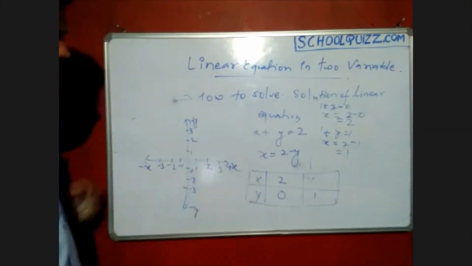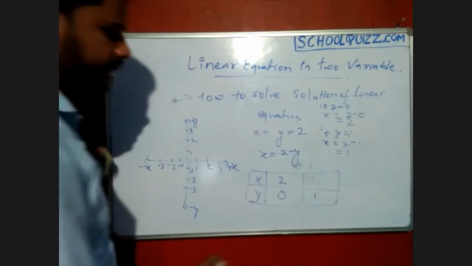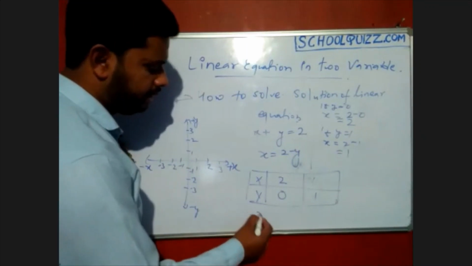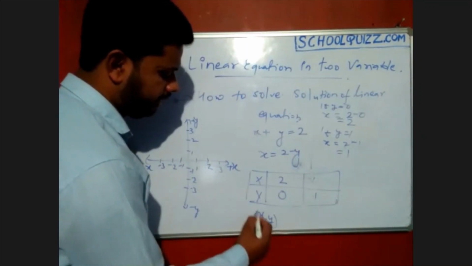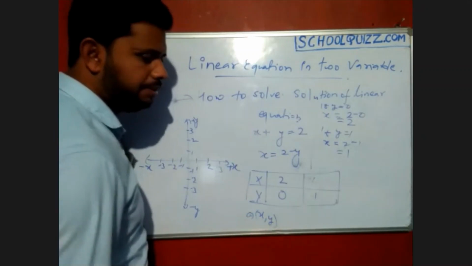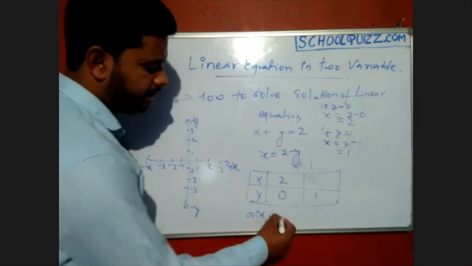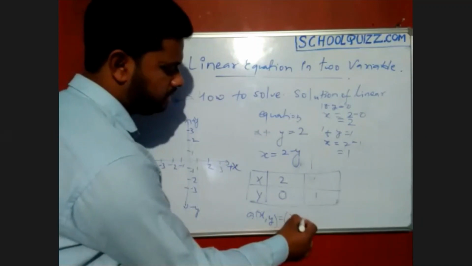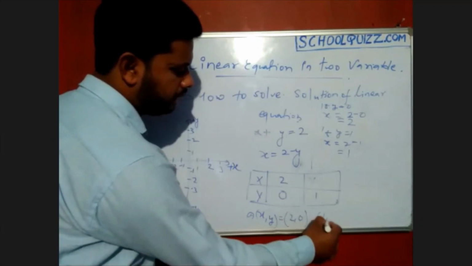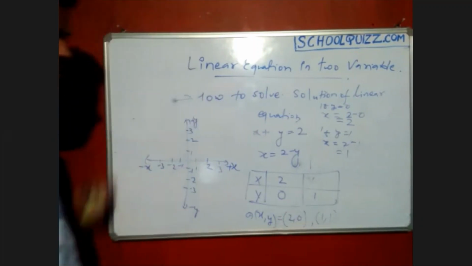Okay, now plot it. How can we plot the point? We know that a point will be in the form of x comma y. Correct? So A is the point which can be plotted in the form of x comma y. So the first point will be 2 comma 0, and the second point will be 1 comma 1. These are the 2 points.